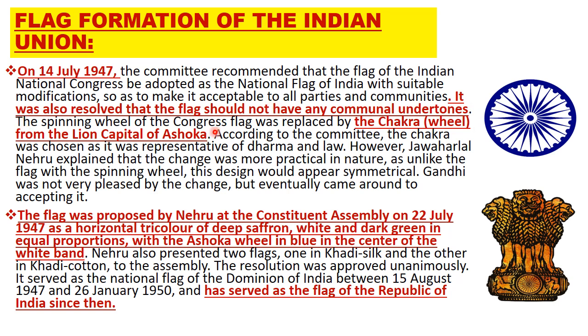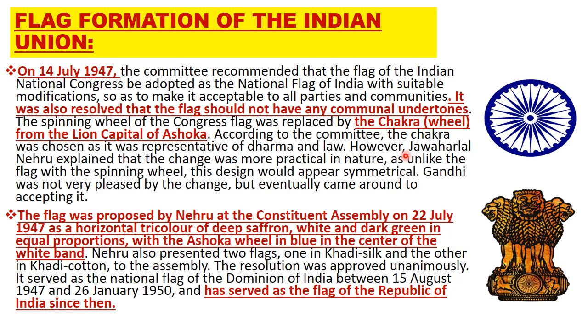The spinning wheel of the Congress flag was replaced by the chakra wheel from the lion capital of Ashoka. So you can see here the lion capital of Ashoka and the Ashoka chakra. According to the committee, the chakra was chosen as it was representative of dharma and law.